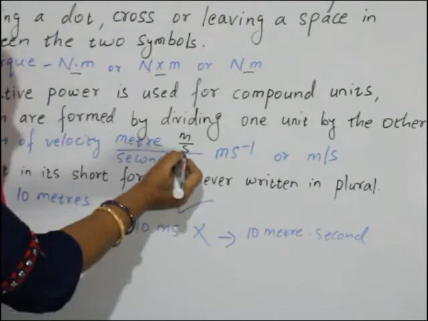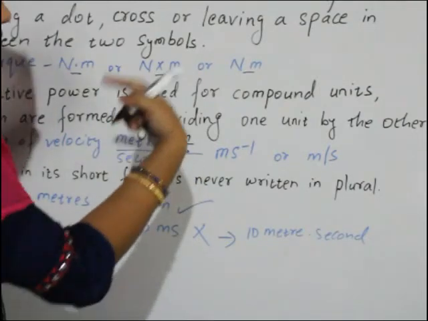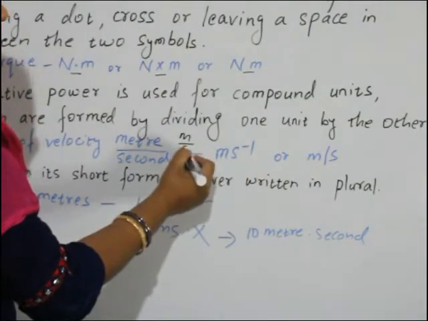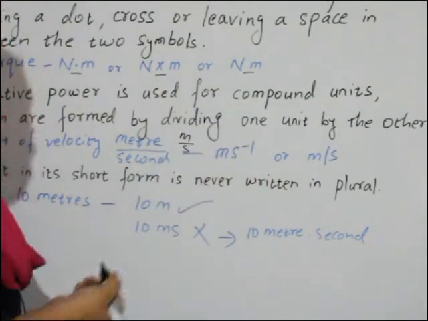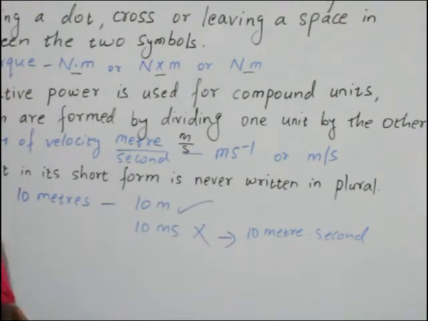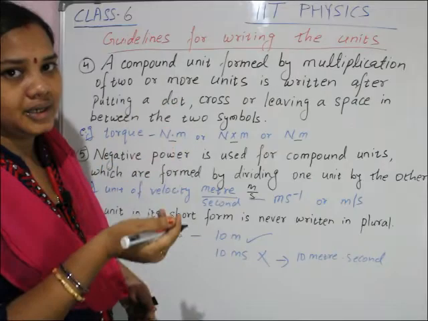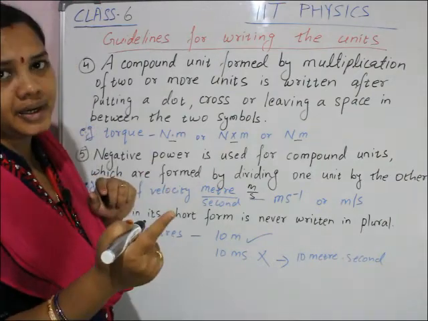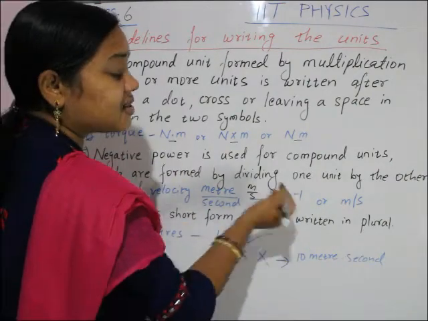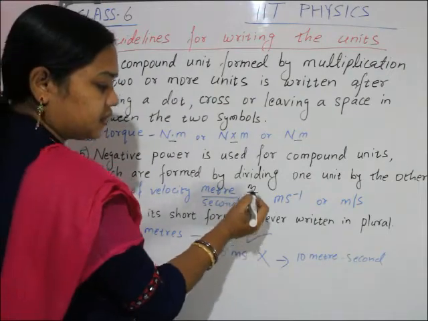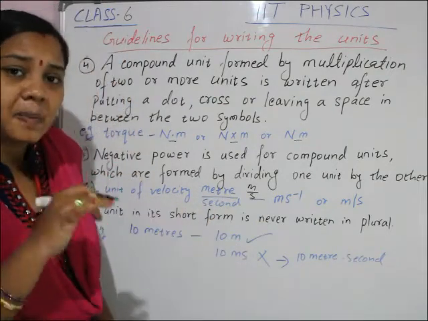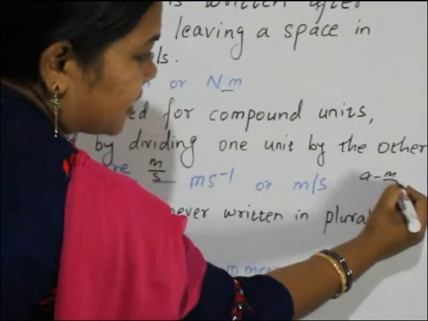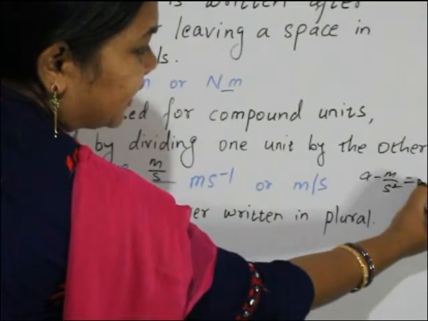See, meter per second, meter by second. Where is s? s is in the denominator. But when you take s to the numerator, its power becomes negative because it is brought from the denominator to the numerator. So when you take any unit from the denominator to the numerator, its power becomes negative. Here, acceleration: the acceleration unit is meter per second square. So how do we write it?